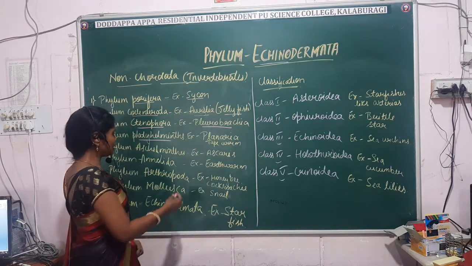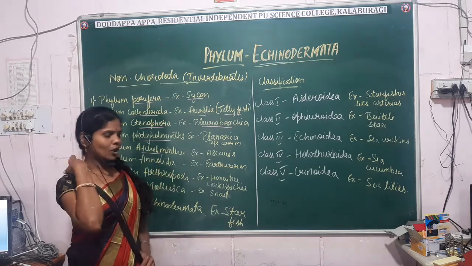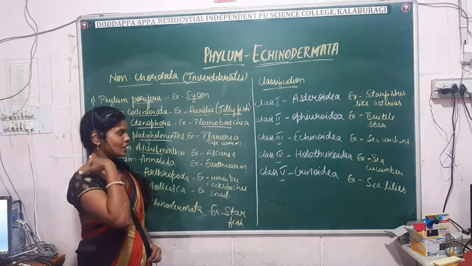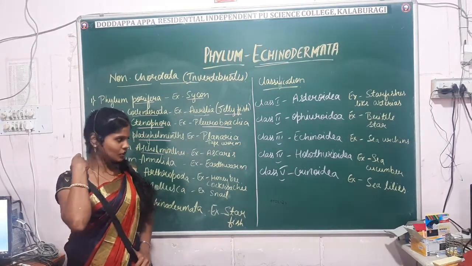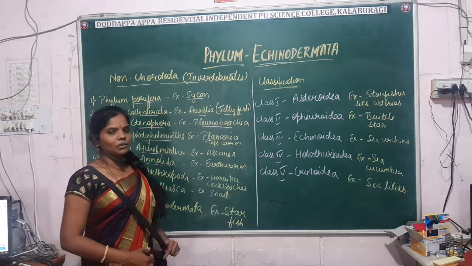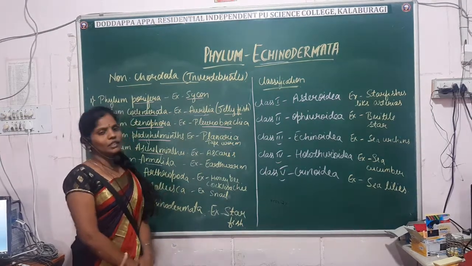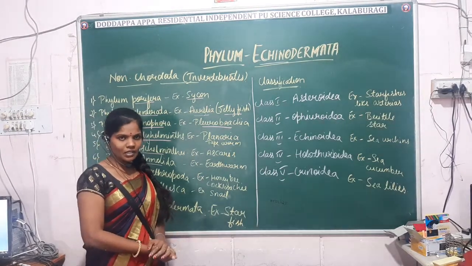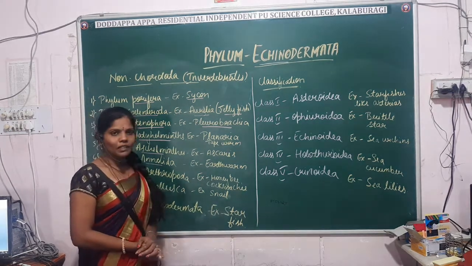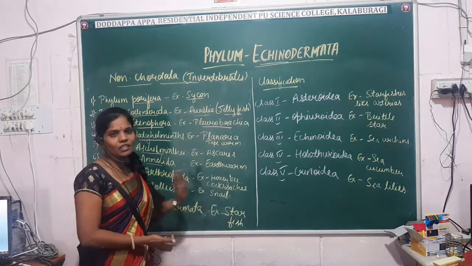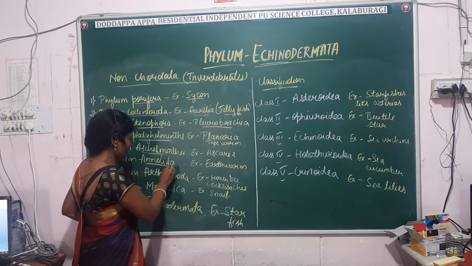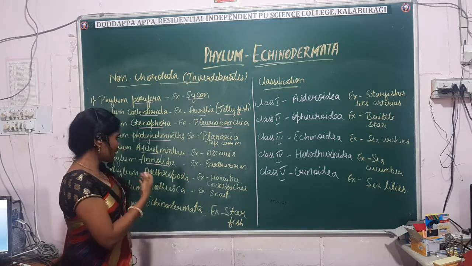Next comes the Aschelminthes, commonly known as roundworms. They are also parasites. An example is Ascaris. Next is the Annelida, the sixth phylum. Annelida is commonly known as segmented animals, or metamerically segmented animals, and the most common example is the earthworm. You already know the characteristic features in detail and its classification, everything we have studied. Next comes the phylum Arthropoda.